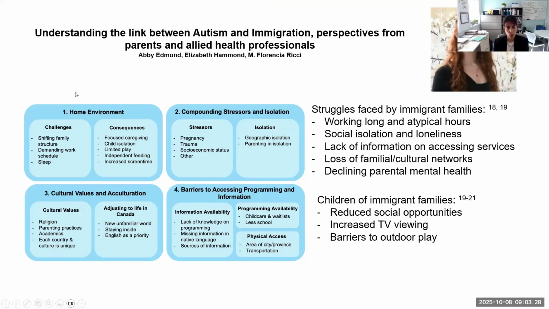And they agree that we should be looking at challenges that happen in the home environment, stressors related to isolation, and perhaps the trauma of immigration. Also, we should be looking at the process of acculturation, and many of them talked about the difficulties they have in accessing programming and information, which we think, without them really knowing about this, agrees with a significant amount of research that has been looking at these things.